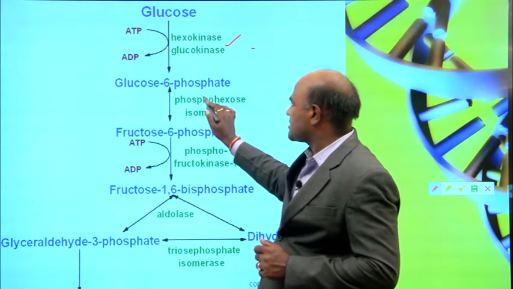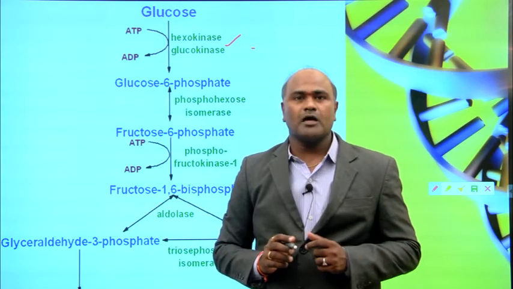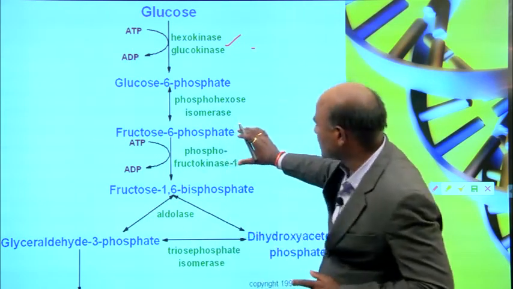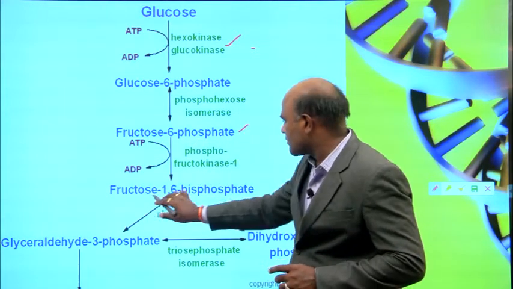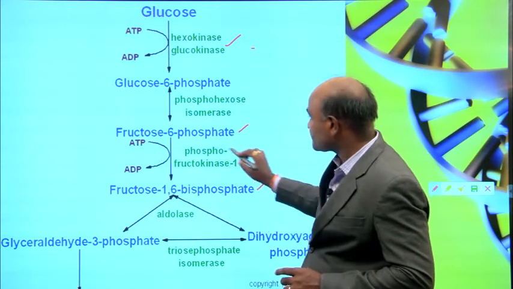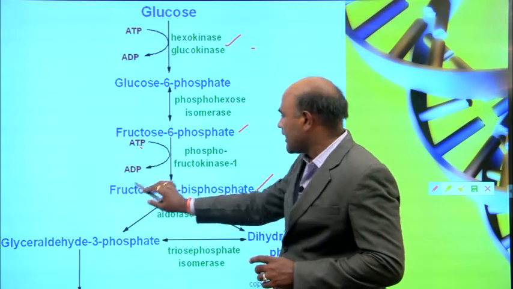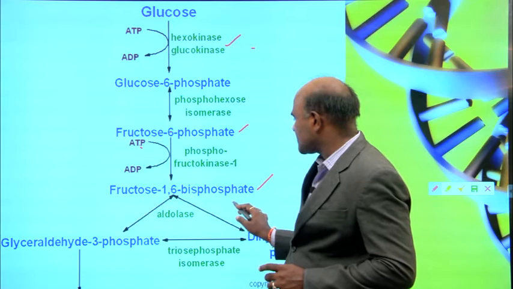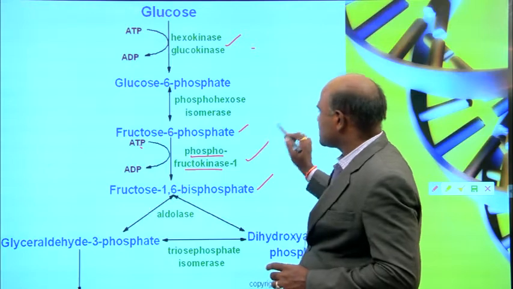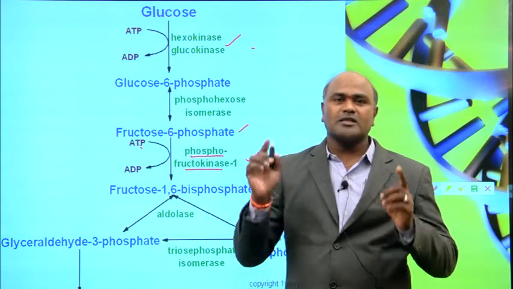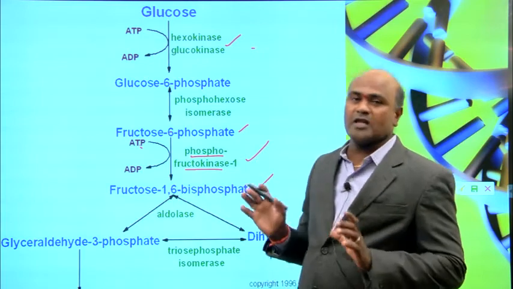Again, glucose 6 phosphate is converted into fructose 6 phosphate with the help of phosphohexose isomerase. Then fructose 6 phosphate reacts with ATP, producing ADP, and is converted into fructose 1,6 bisphosphate with the help of the enzyme phosphofructokinase 1. You need to always remember the enzymes. This is very, very important.